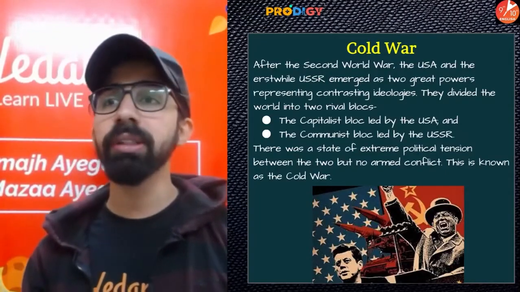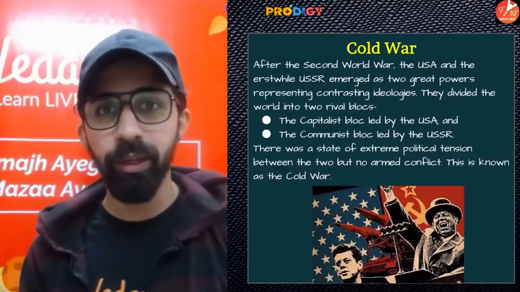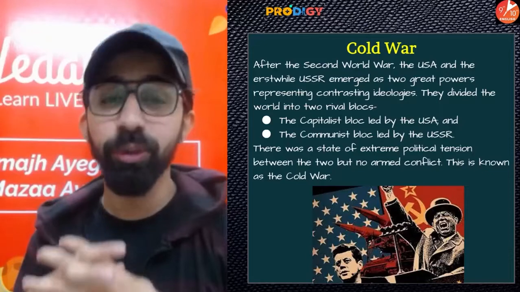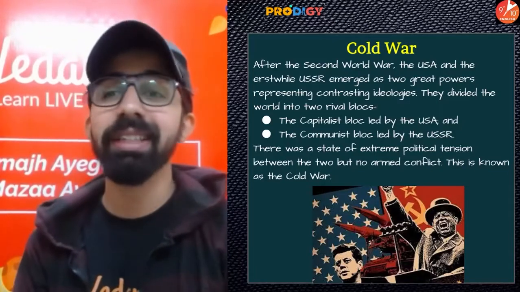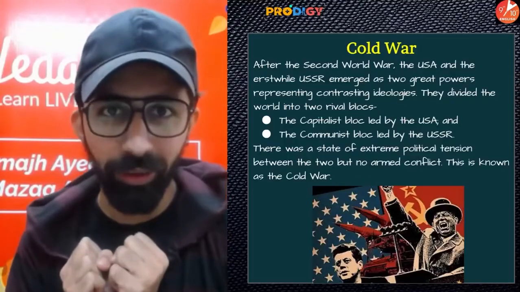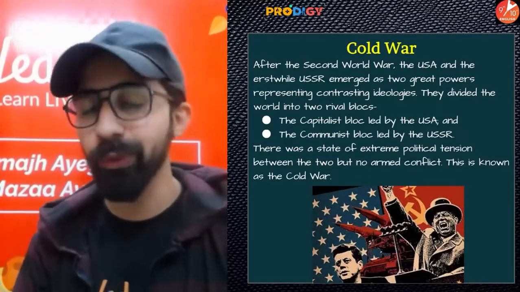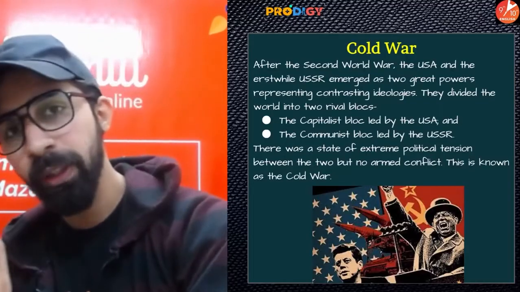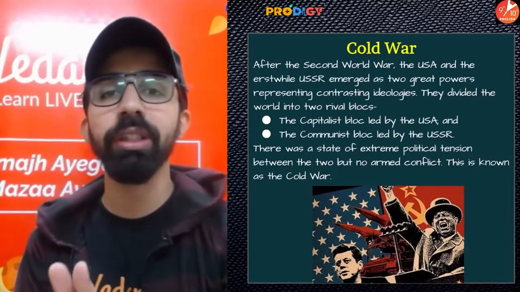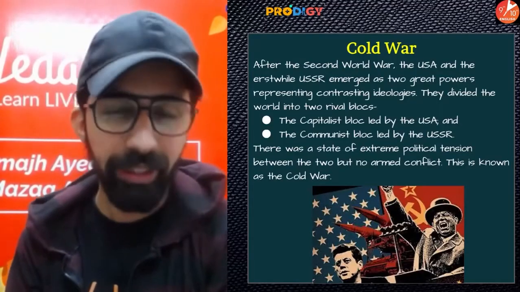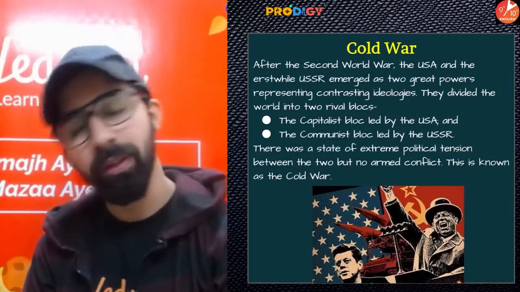Now guys, because these two groups could not wage war on each other, direct war was not possible due to UNO. So what they did, they started attracting the countries towards their own side. All right, so guys, what happened here is that few countries started supporting USA and few countries started supporting USSR. This gave rise to the world being divided into two groups, which was also known as bipolarization, right?